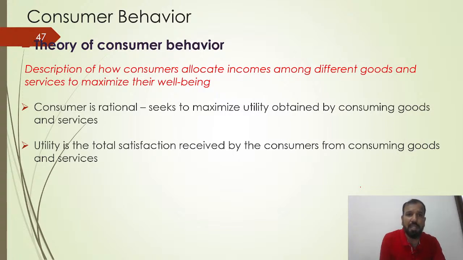So you have to understand how consumers are allocating their incomes among the different goods. At the same time, you are looking for the apple, and at the same time looking for the banana. So under the theory of consumer behavior, you have to understand how you are allocating income among the different goods and services available in the market. A rational consumer seeks to maximize the utility obtained by consuming goods and services.